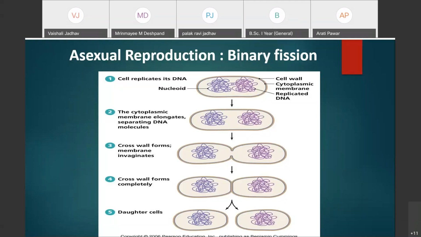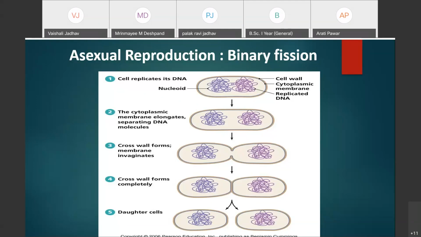When the conditions are favorable, within 6 hours, approximately 250,000 daughter cells may be formed from a single bacterium.